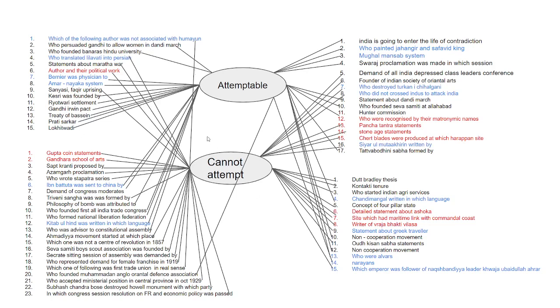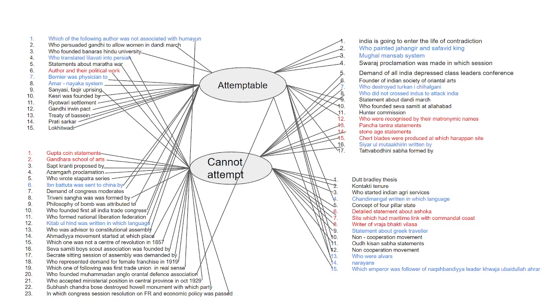On the other side, there are questions which are attemptable, such as Francois Bernier was physician to which Mughal emperor? Amarnayaka system was related to which dynasty? Then there is the question, which of the following authors was not associated with Humayun? These are the questions which are attemptable. It means you have a source. If you study from there, you will be able to attempt these questions.